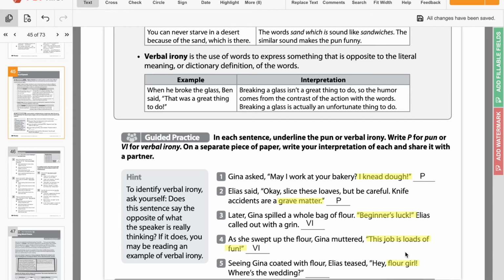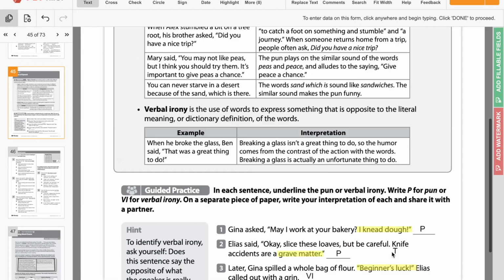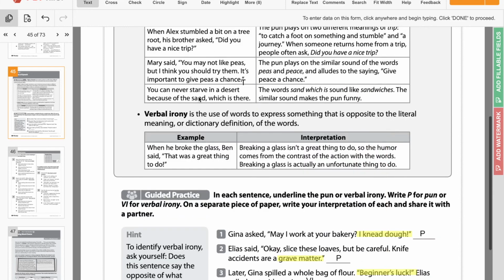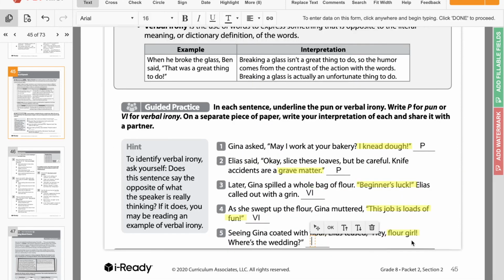That is a flower, like a flower you would pick, a flower girl. So he's saying that because she's coated with flour, she is a flower girl. But he's making a joke based on the way that those words are formed. So the different meanings of words. If we're using the two different meanings of the word, that would be a pun.